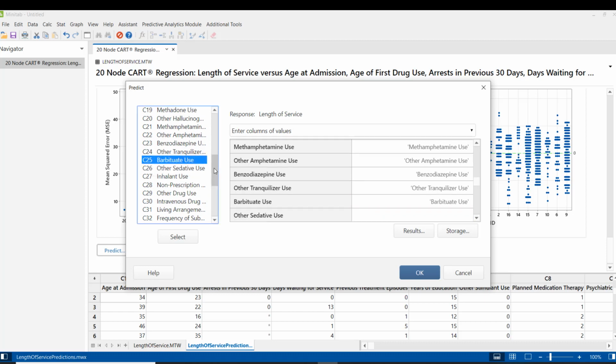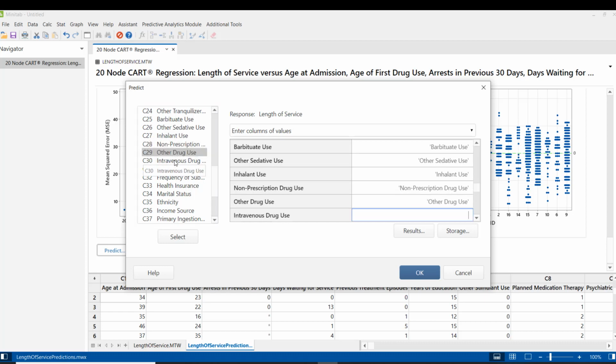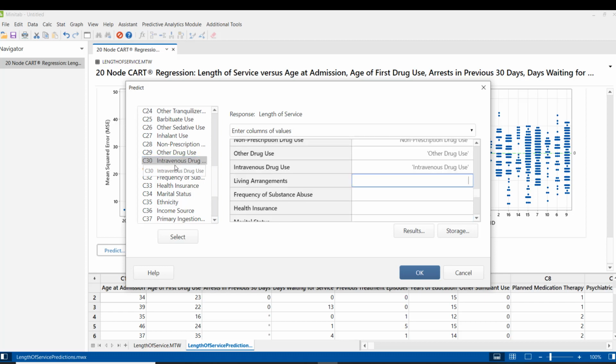Other sedatives, inhalant, non-prescription drug, other use, intravenous, living arrangements.